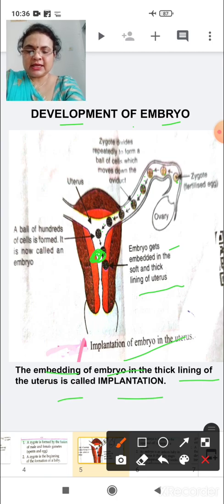Means we can say the development or growth of the zygote, which has now become an embryo, occurs in the lining of the uterus. Okay.